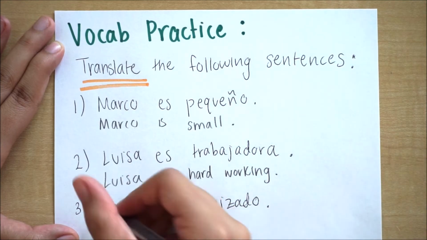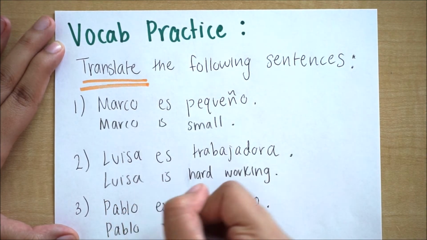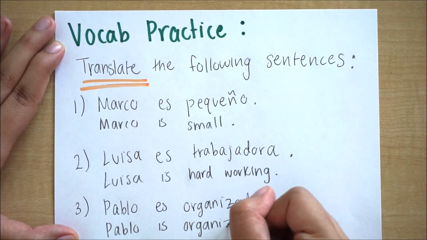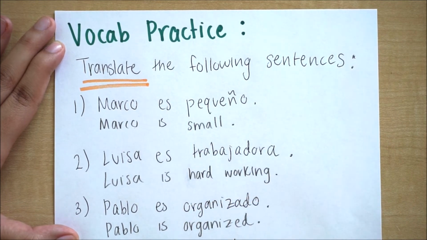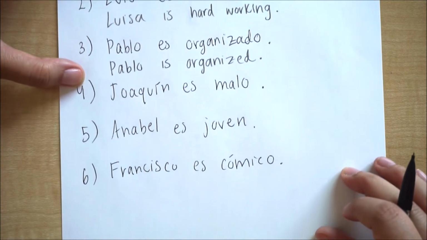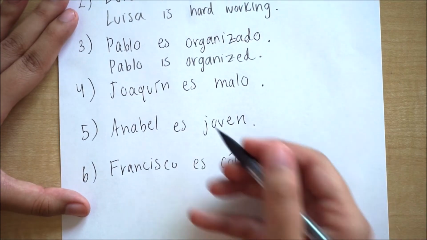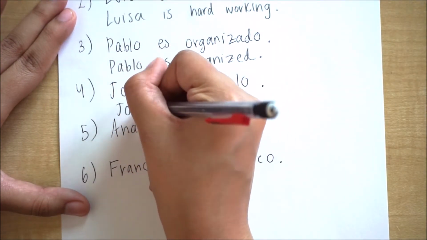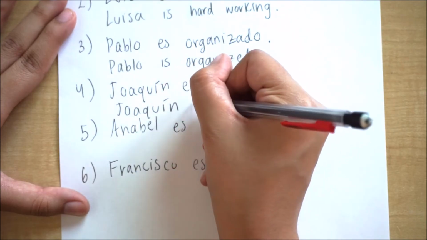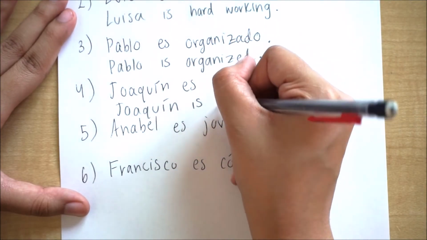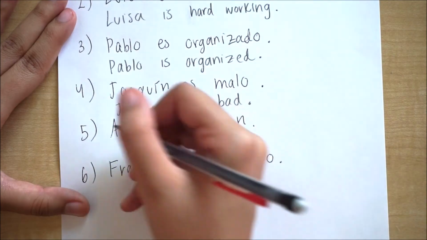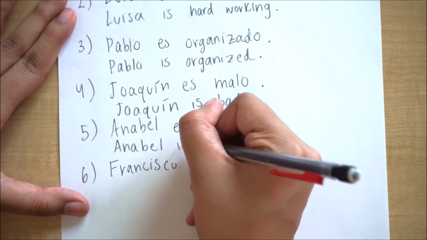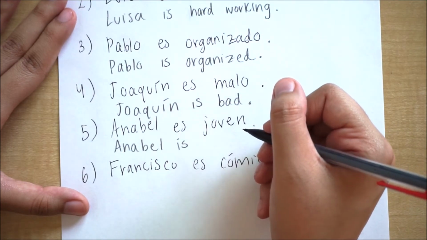So that's describing more of her personality characteristic, right? So Luisa is hardworking. Next we have Pablo es organizado, which means Pablo is organized. We kind of see that from the Spanish word itself. The fourth one is Joaquín es malo, which means Joaquin is bad. I kind of think that's one of the most basic words that you should learn. So Joaquin is bad. Next we have Anabel es joven, and that means Anabel is young. Joven is young.